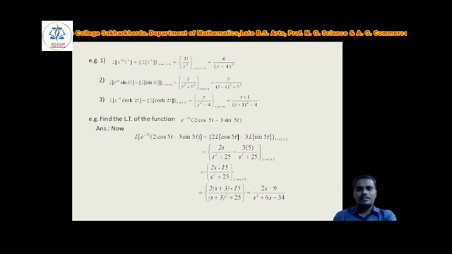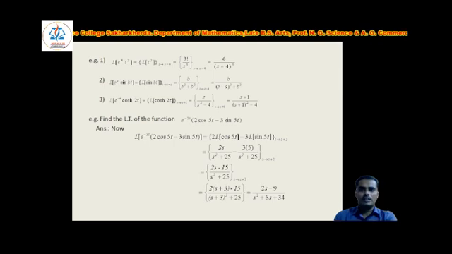Now the next example is Laplace of e to the power minus t into cos hyperbolic 2t. This is the same as Laplace of cos hyperbolic 2t, where s changes to s plus 1. Here e to the power minus t, a is replaced by minus 1, so s changes to s plus a, that is s plus 1. So that is equal to s upon s square minus 4, where s changes to s plus 1, then s replaced by s plus 1, that is s plus 1 divided by (s plus 1) square